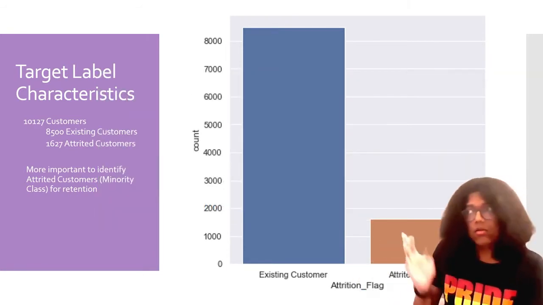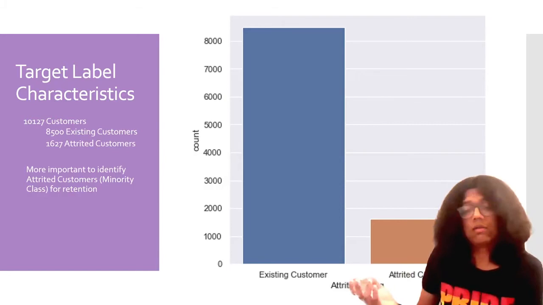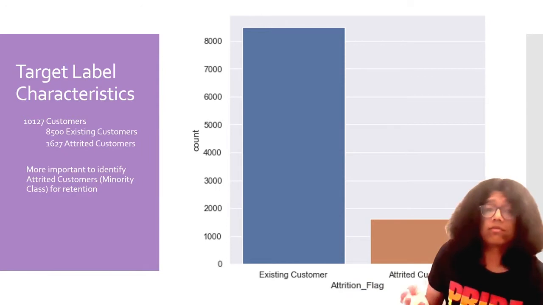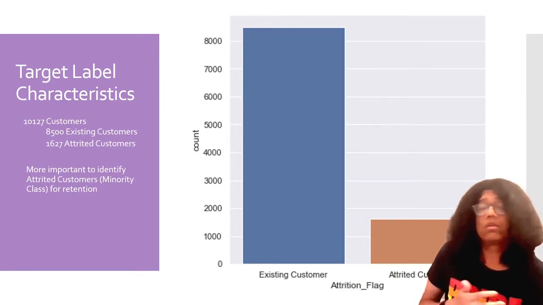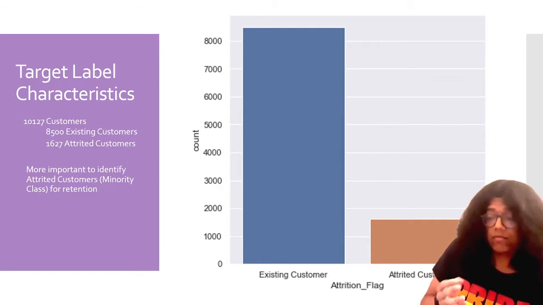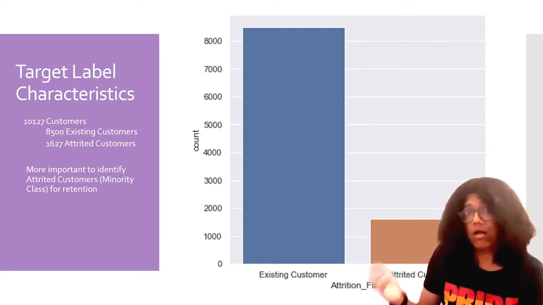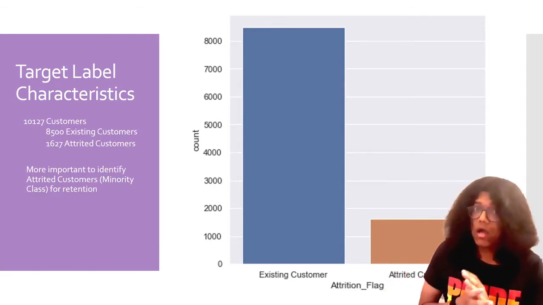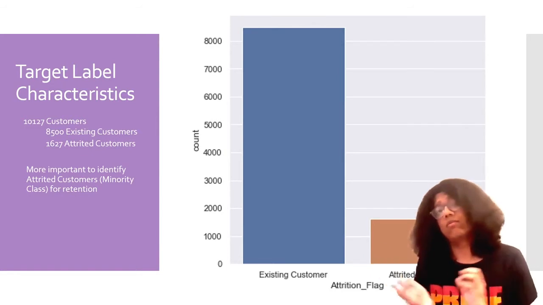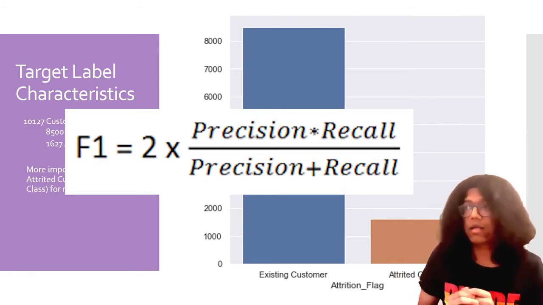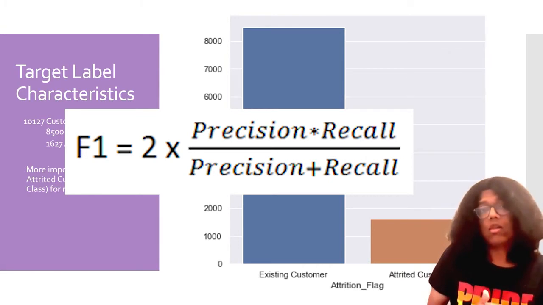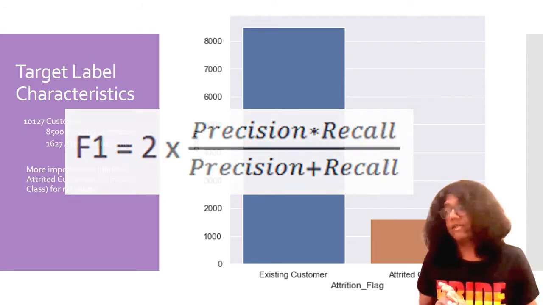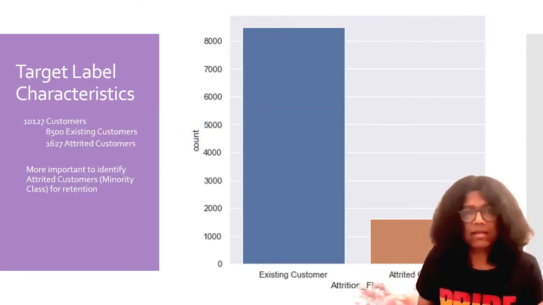Additionally, we don't want to increase the recall of the attrited customer class at the cost of losing other metrics for existing customers or the overall accuracy. Because if we predict everything to be an attrited customer, we will score quite well on the attrited class, but we kind of defeat the purpose. So apart from recall, another important metric we will be looking at is the F1 score, because the F1 score is a combination of precision and recall, and hence it will give us a good idea of how the model is performing overall. Accuracy will not be considered because it's honestly not the best metric to use here.